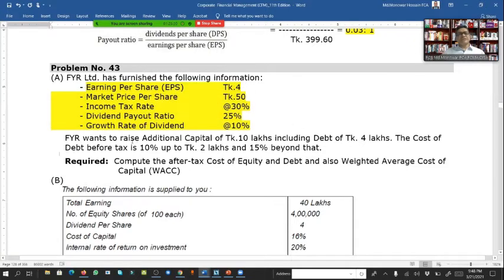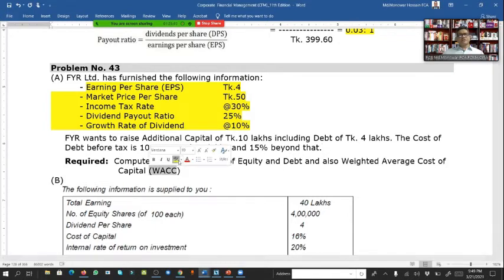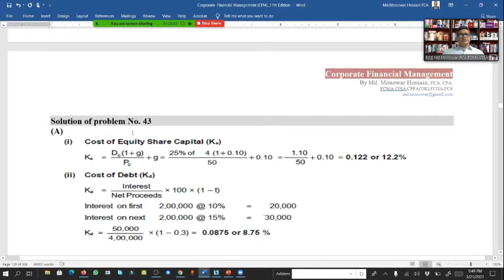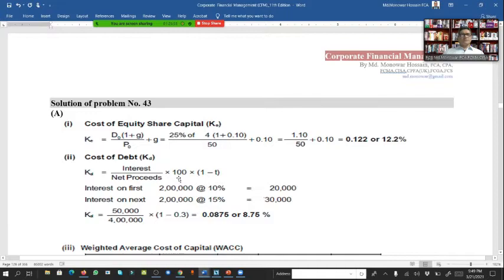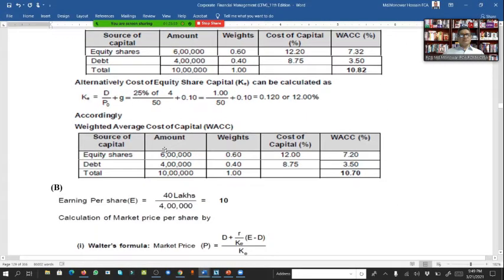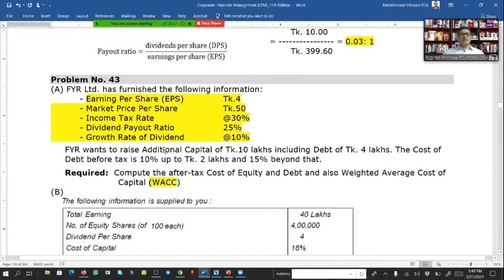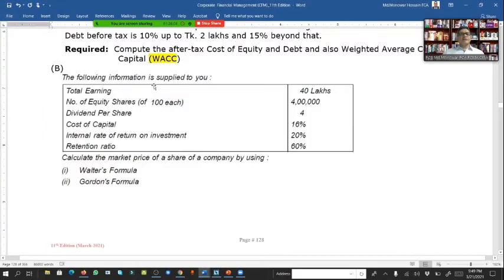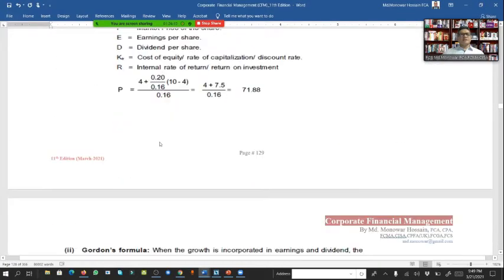Acquire wants to raise additional capital of 10 lakh, including debt of 4 lakh. The cost of debt before tax is 10% up to 2 lakh, and 15% beyond that. Compute the weighted average cost of capital. So here the solution is here. Look, 1, 2, 3. Here is the solution. And another one, the following information is also here with the solution, 1, 2.